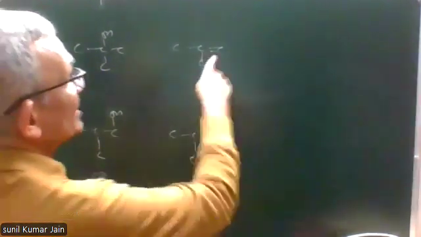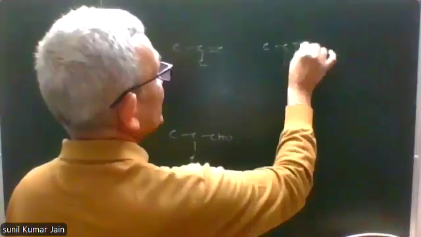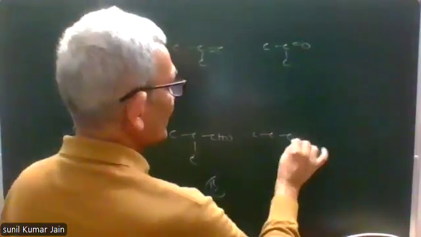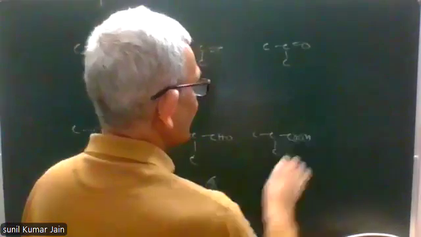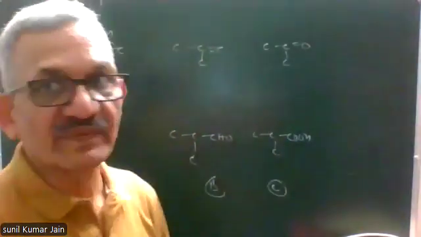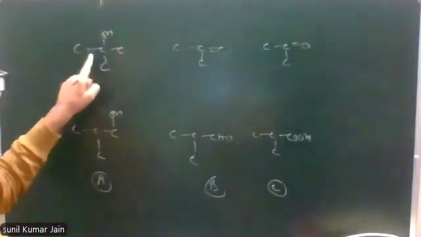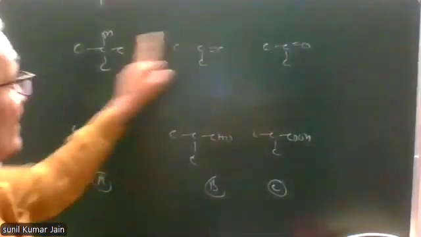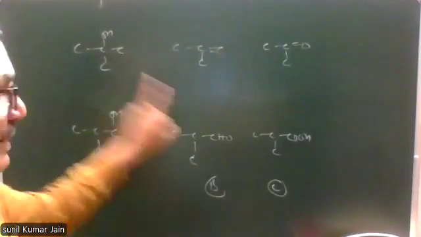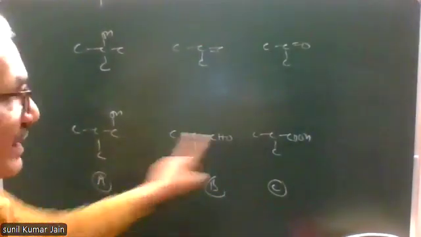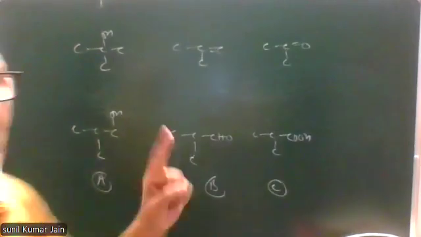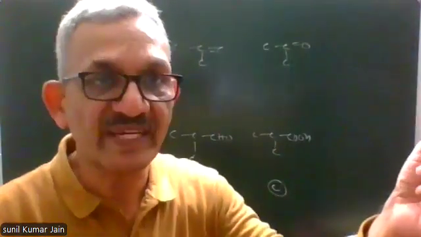Further oxidation. This on oxidation will give ketone. This on oxidation will give carboxylic acid. C is one of these two. And the C is reacted with A. A is alcohol. This does not react with A, but this reacts with A. Carboxylic acid with alcohol will lead to the formation of ester.